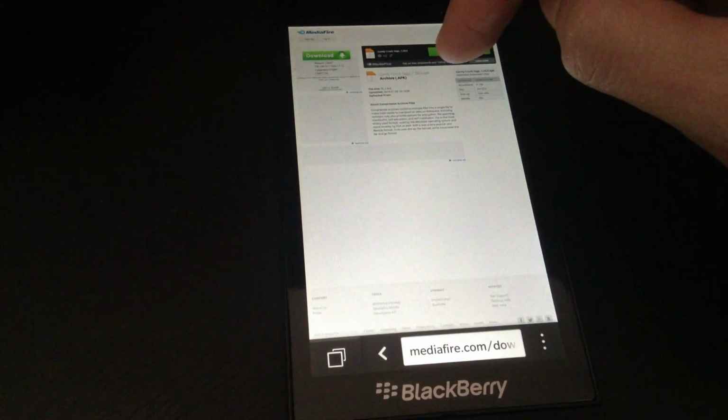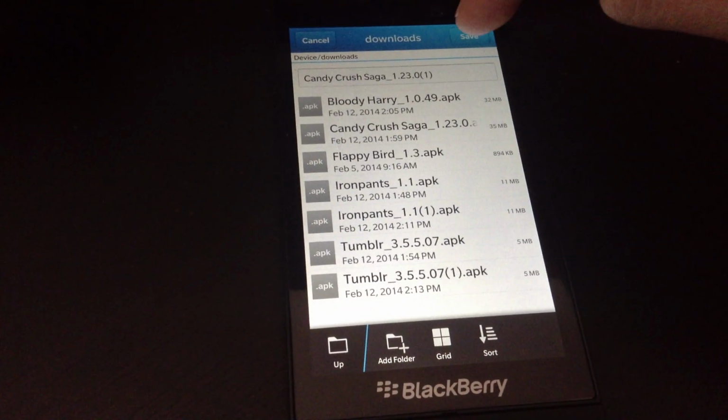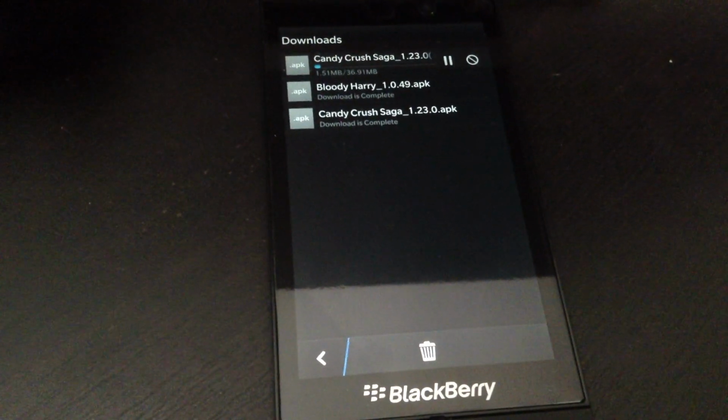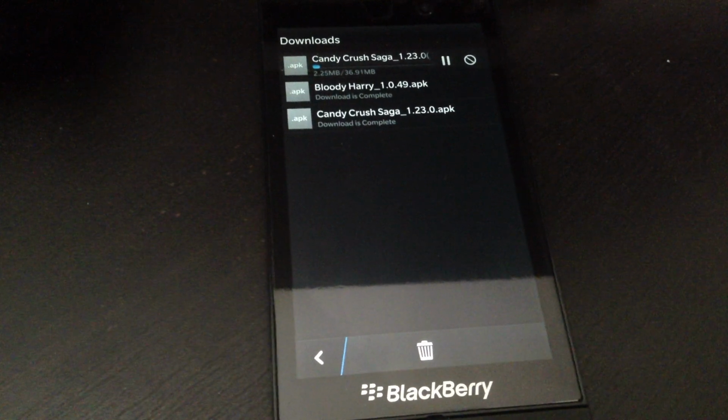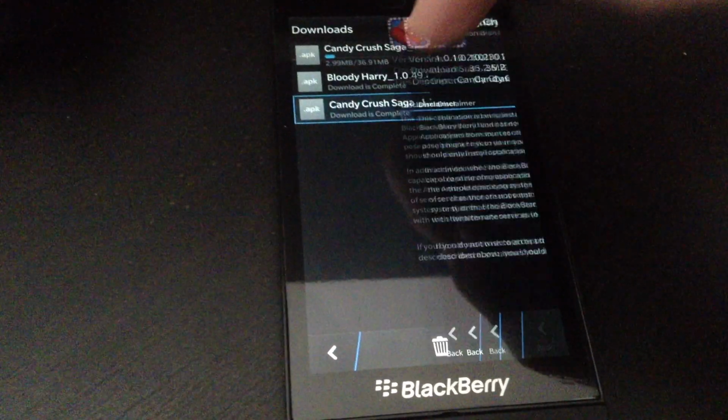Now hit the download button and save the file. So I already downloaded the game earlier, and we're just going to use that file so we don't have to wait until the download's finished. So I'm just going to open the file.